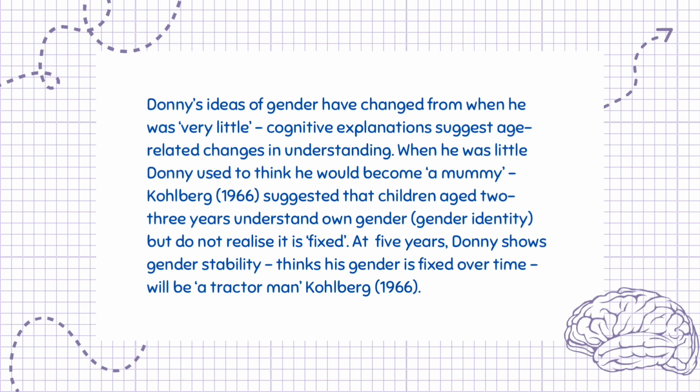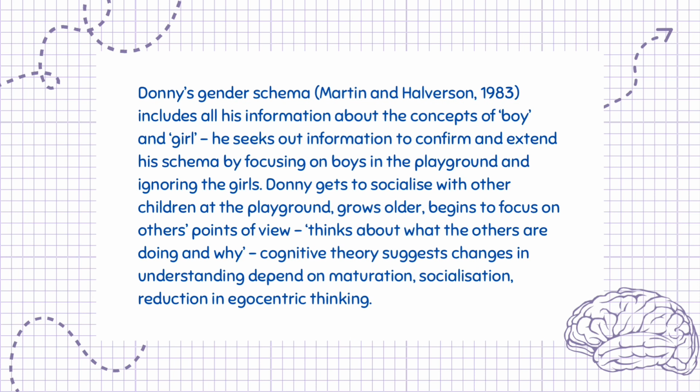Kohlberg, 1966. Donnie's gender schema, Martin and Halverson, 1983, includes all his information about the concepts of boy and girl. He seeks out information to confirm and extend his schema by focusing on boys in the playground and ignoring the girls. Donnie gets to socialize with other children at the playground, grows older, begins to focus on others' points of view, thinks about what the others are doing and why. Cognitive theory suggests changes in understanding depend on maturation, socialization, reduction in egocentric thinking.